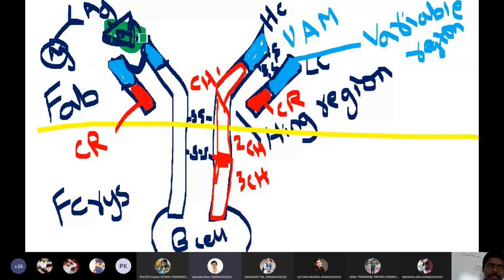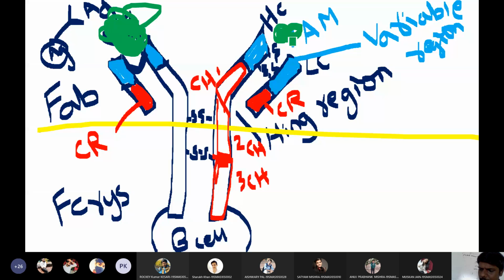Fragment of antibody. Yeah, FAB, fragment of antigen binding portion. So here antigens are usually binding. Then I said that antibodies will also bind with complement proteins, to initiate the membrane attack complex.